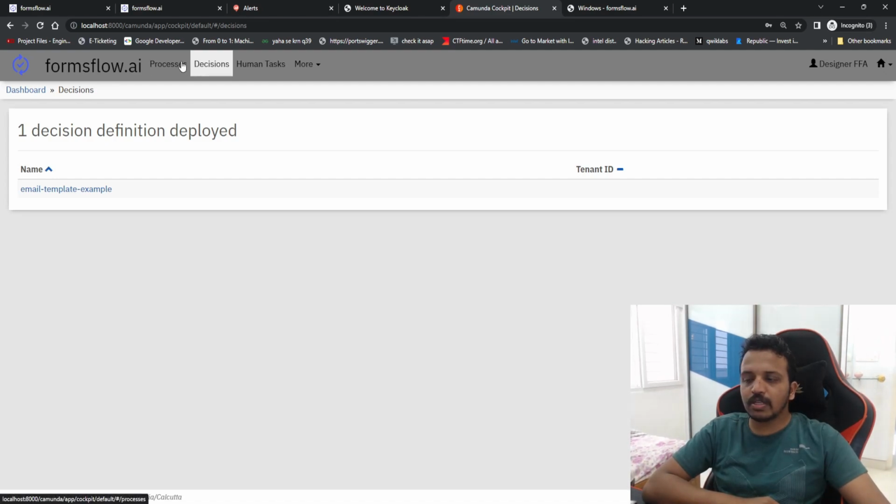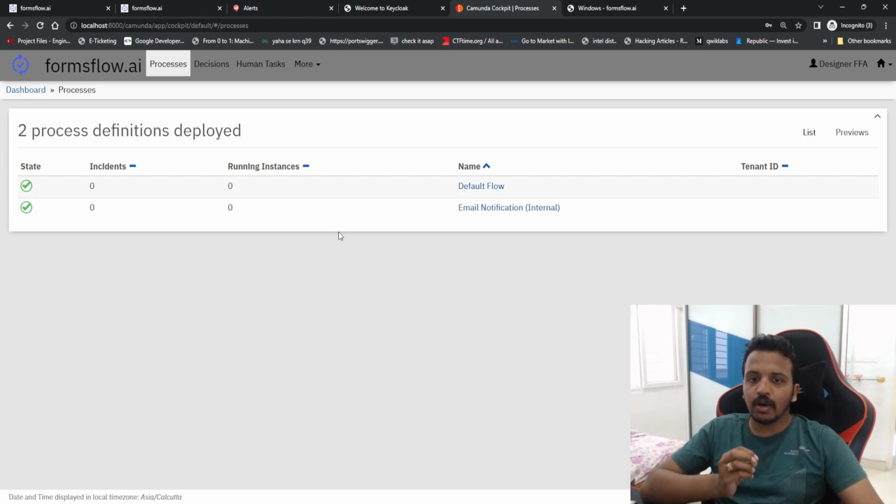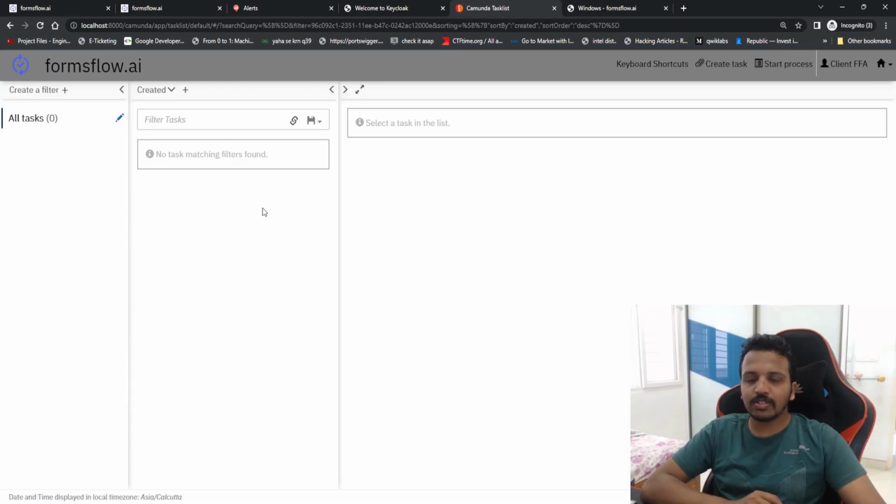Let's say the workflow that we had associated only has the automated task as of now. But if it had a manual task, how would the assigned person get to know? They can simply go to the task list and see what the work is, what they need to approve, or what task they need to work on. They can simply open it and work on it. So that is what we are getting: all the modules integrated and all available to us.